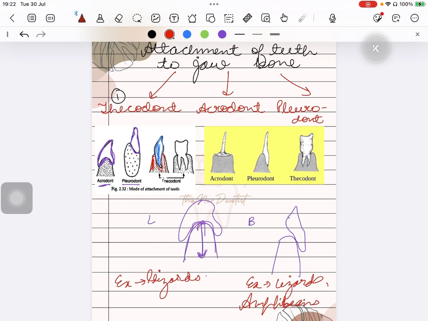The pleurodonts have the ability to effectively grasp and process a variety of prey. In acrodonts, this adaptation, in which the tooth is present directly over the crest of the ridge, influences the animal's feeding habits and also limits them to softer prey to avoid damaging their teeth, because these kinds of teeth are more prone to damage and more prone to loss.